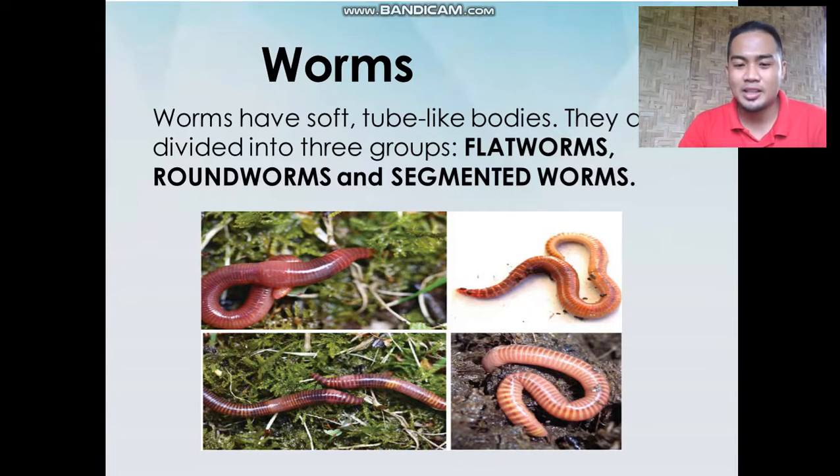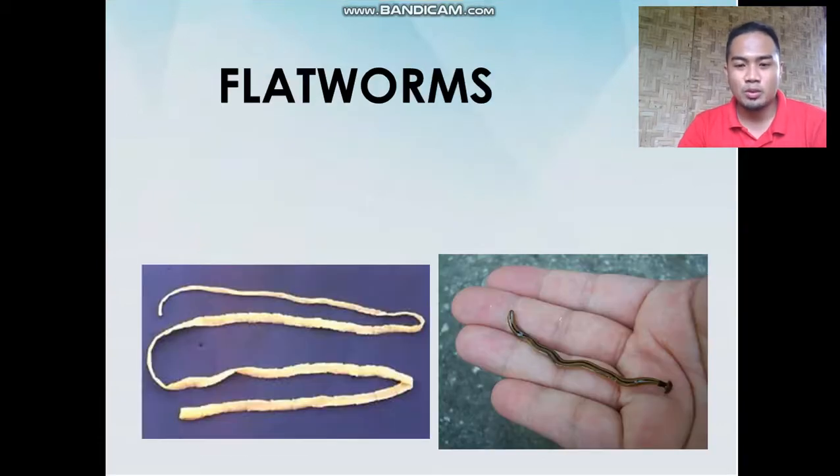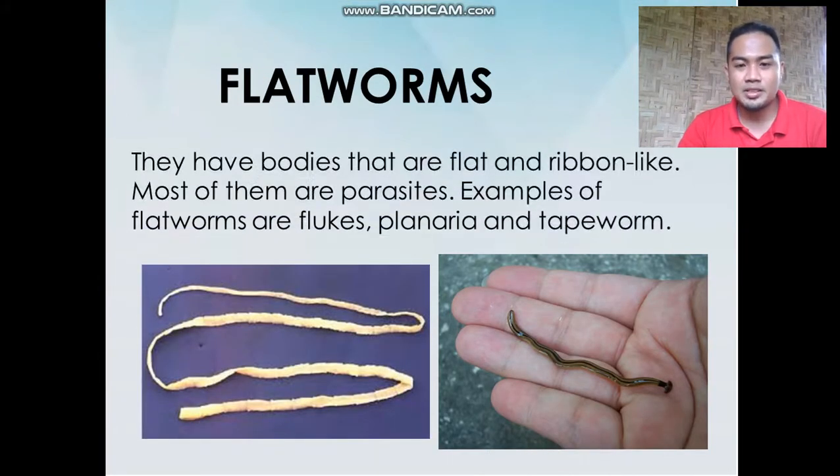So pasintabi lang, excuse lang sa mga nagapamahaw, nagakaon pa dira. So worms, we'll talk about worms. So flatworms, they have bodies that are flat and ribbon-like. Most of them are parasites. For example, flatworms includes flukes, planaria, and tapeworm. Okay, so mga sa aton pa kung ano pa, bitok. Okay?